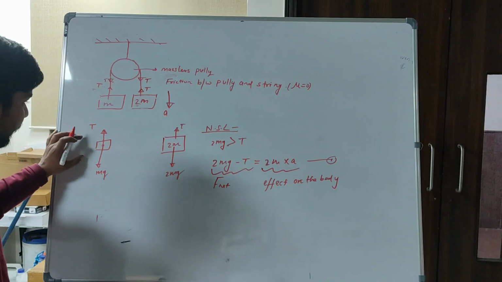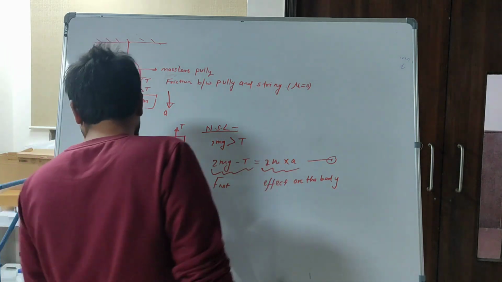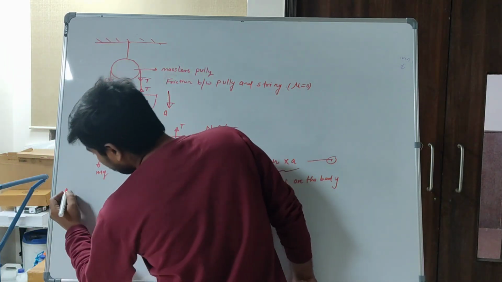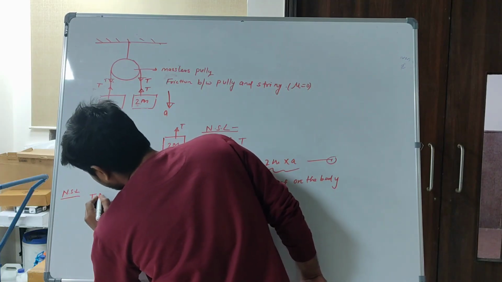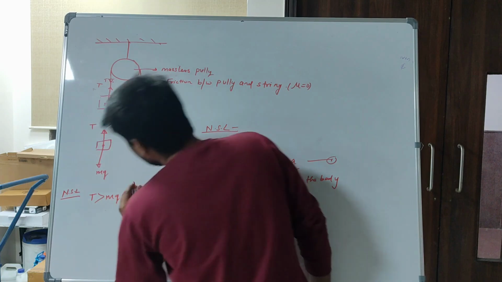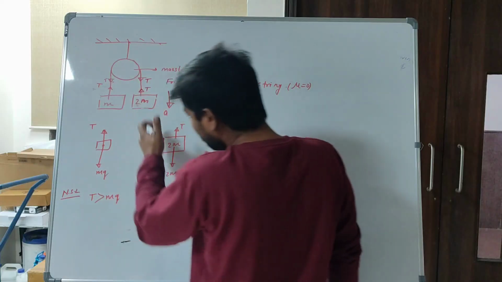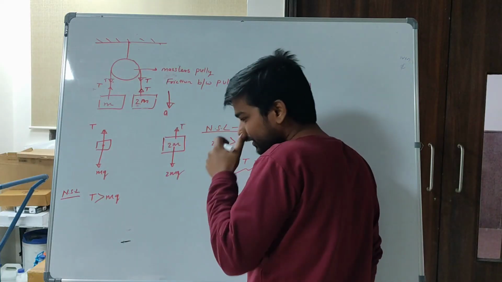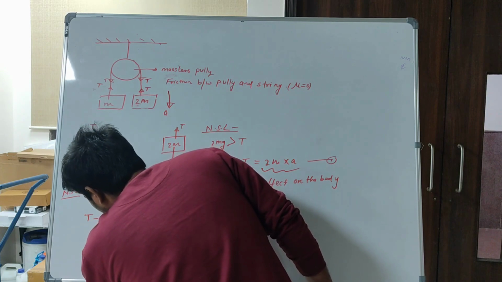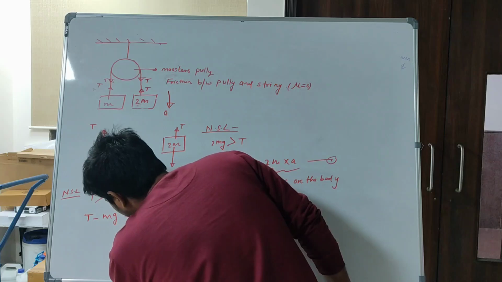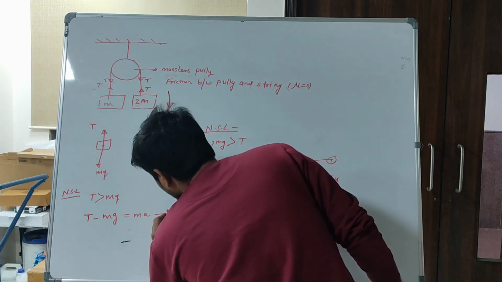For the body of mass m, we apply Newton's second law. T is greater than mg, so the body moves in the upward direction. Then T minus mg equals m into acceleration a. This is equation number 2.